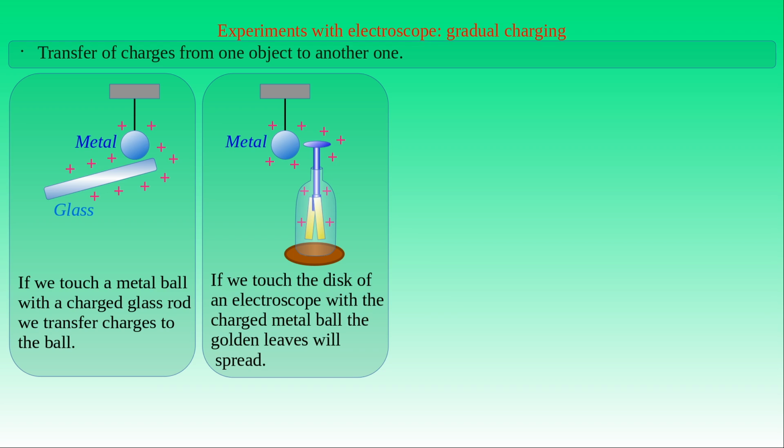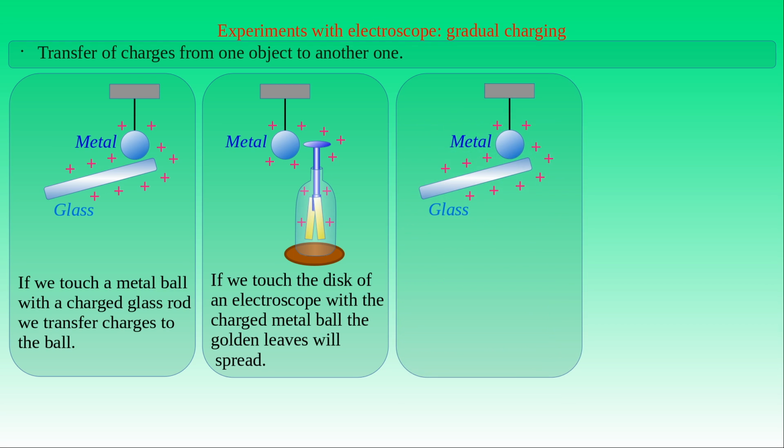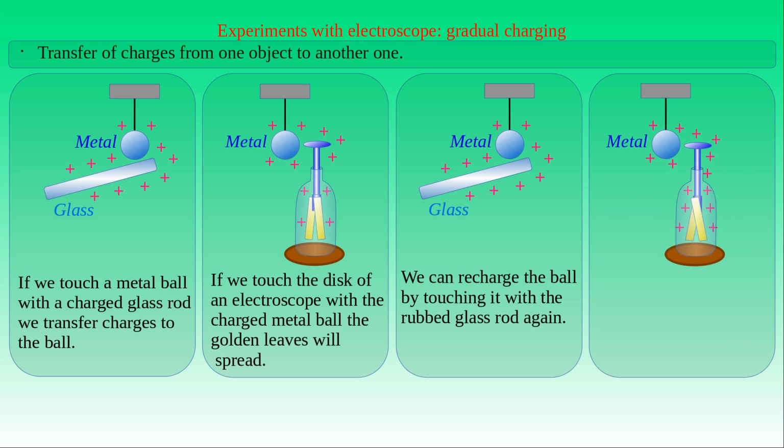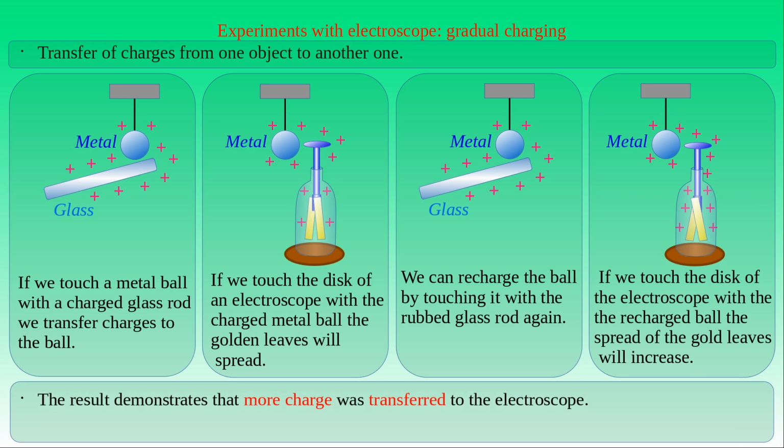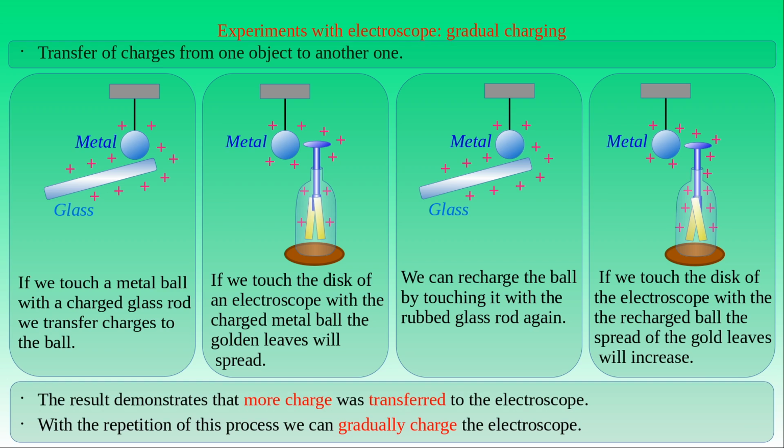Since some charge is transferred from the metal ball to the electroscope, the ball lost that amount of charge. We can recharge the metal ball by touching it with the charged glass rod. If we bring the metal ball into contact with the charging plate of the same electroscope again, then the gold leaves of the electroscope rise further. This result indicates that more charge was transferred from the ball to the electroscope, which has an important consequence. With repetition of these steps, we can gradually charge the electroscope, or any other object.